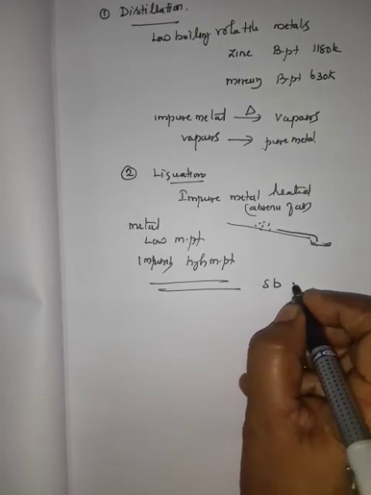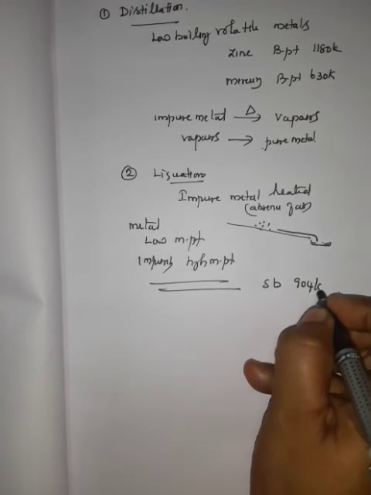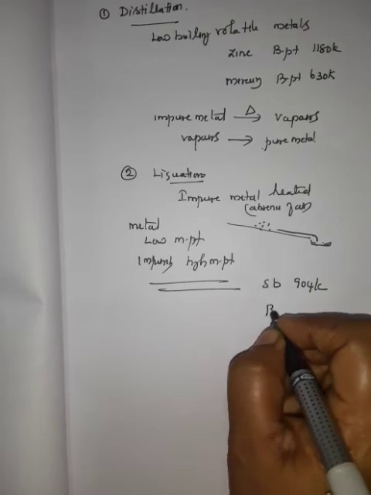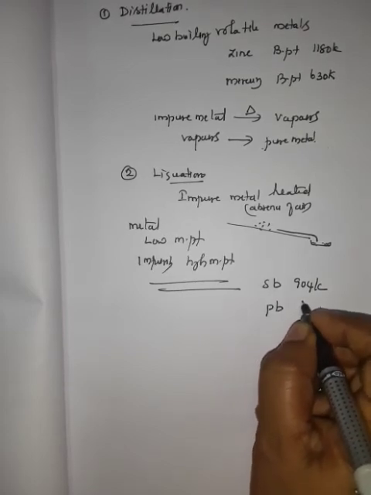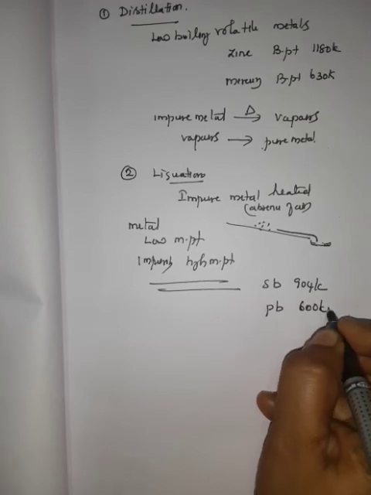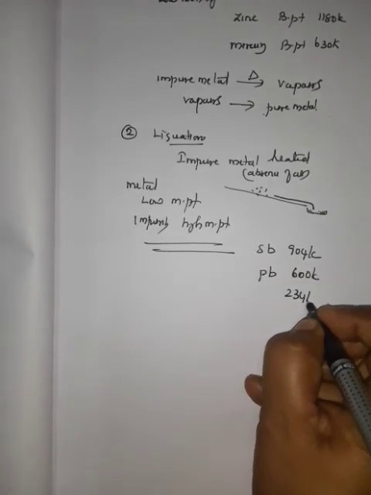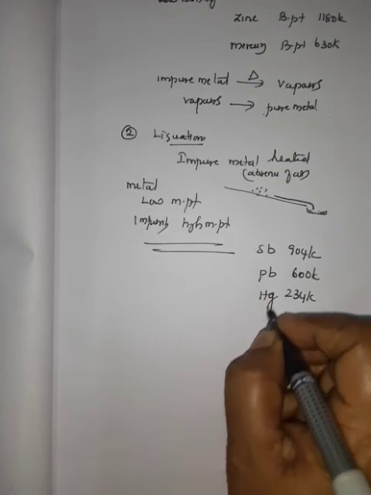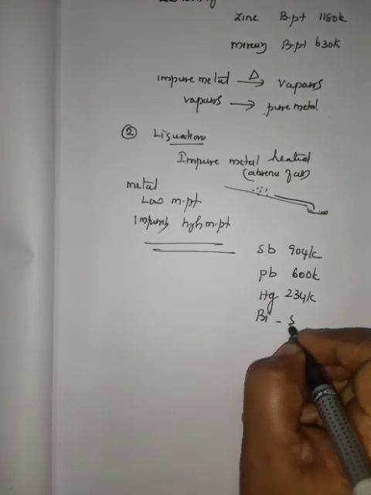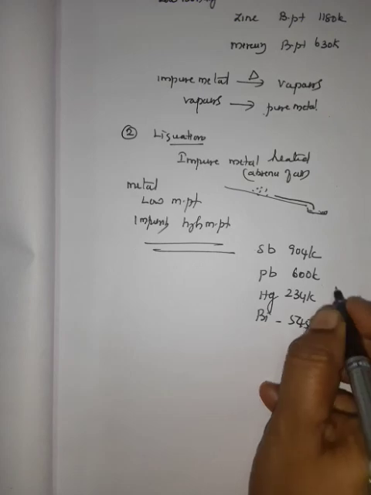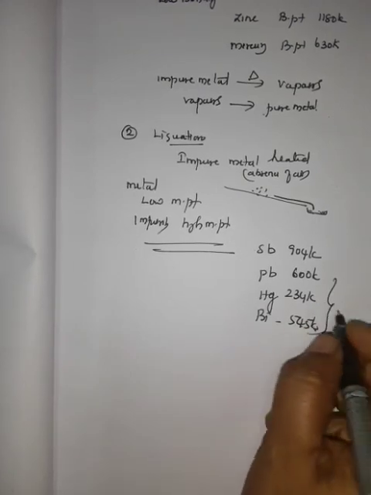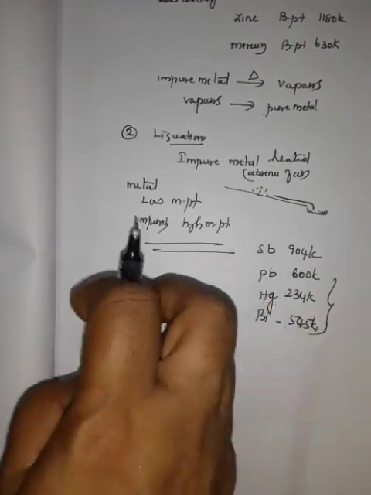Tin has melting point 904 Kelvin. Then lead, Pb, has melting point 600 Kelvin. Then mercury, melting point 234 Kelvin. Then bismuth, melting point 545 Kelvin. These metals can all be purified by the liquation process.